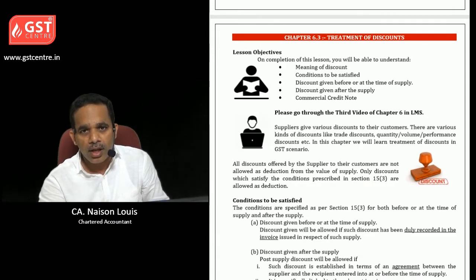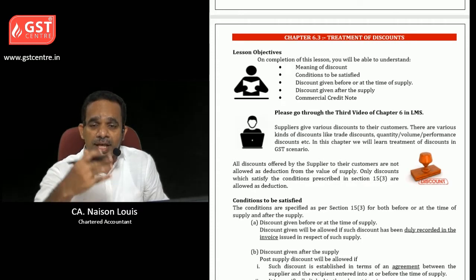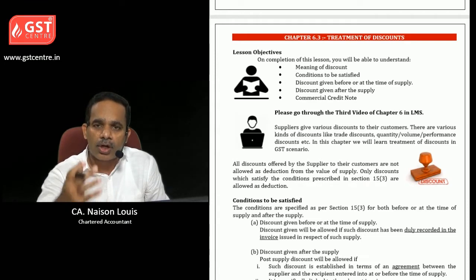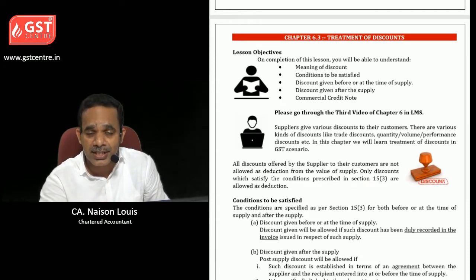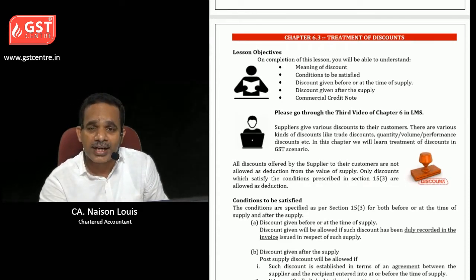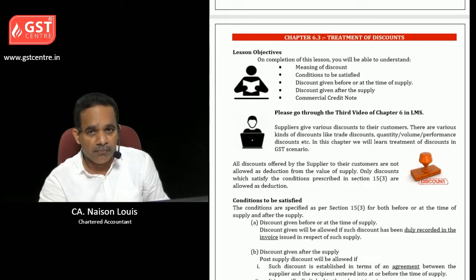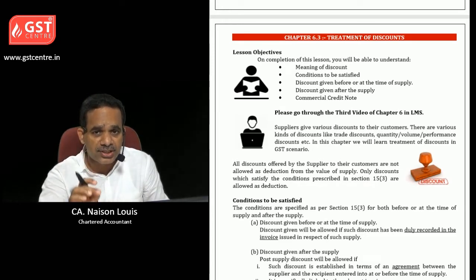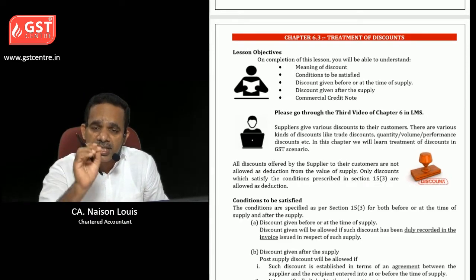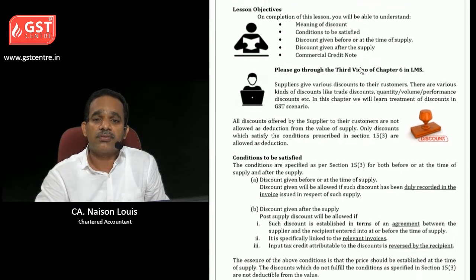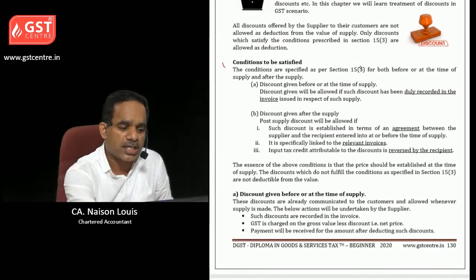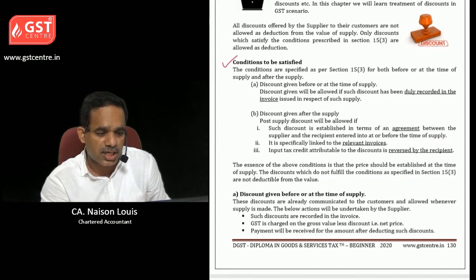You may know almost all suppliers are giving discounts to their customers. Maybe it is trade discounts or quantity or volume or performance discounts or cash discounts, etc. But all these discounts are not eligible for deduction from the value of supply. We need to comply with section 15 subsection 3 conditions for analyzing whether the discounts are eligible for deduction from the value of supply or not. So let us go straight away to the conditions to be satisfied for getting deduction of discounts.